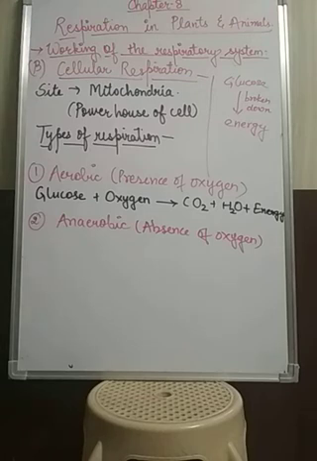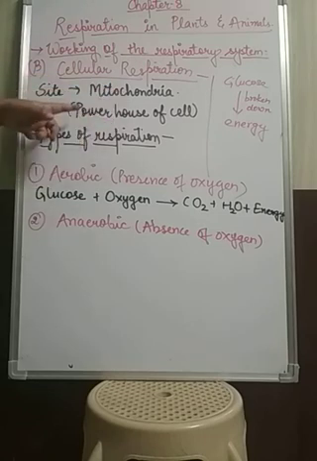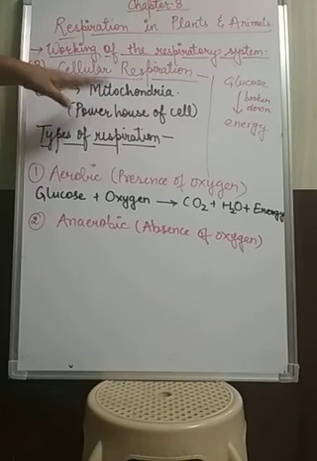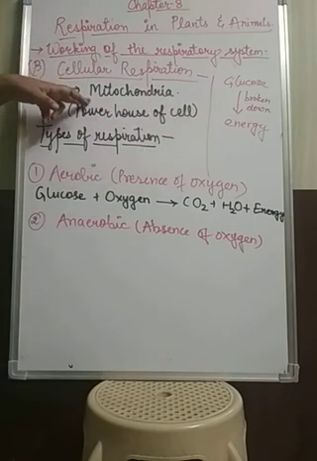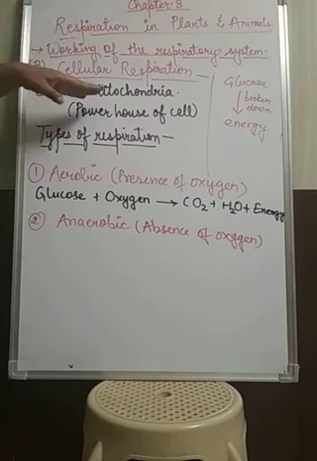The next process under respiration is cellular respiration. Cellular respiration takes place in the body cells, and the site for cellular respiration is the mitochondria. In the starting also I told you that there is an organelle known as mitochondria, which is known as the powerhouse of the cell. Why is it known as the powerhouse of the cell? Because all the energy is released in the mitochondria, means the glucose is broken down into energy over here only. Okay, this is the site of cellular respiration. In every cell this mitochondria is present.